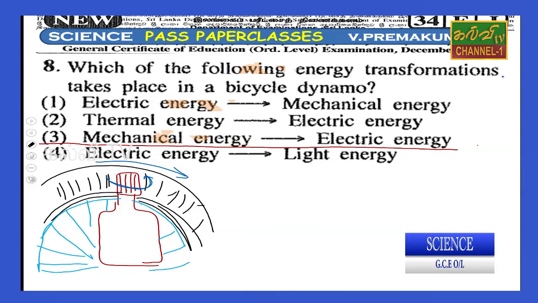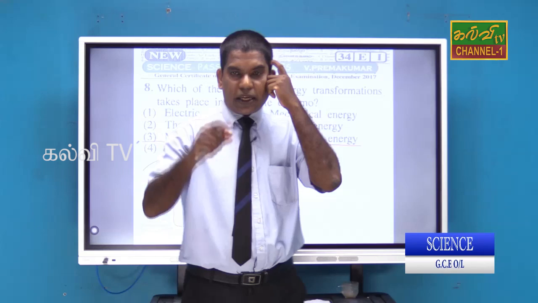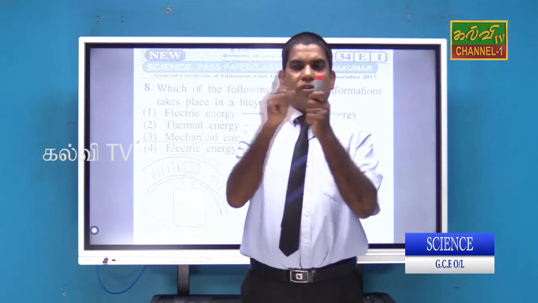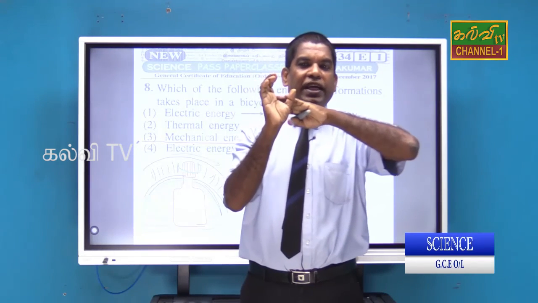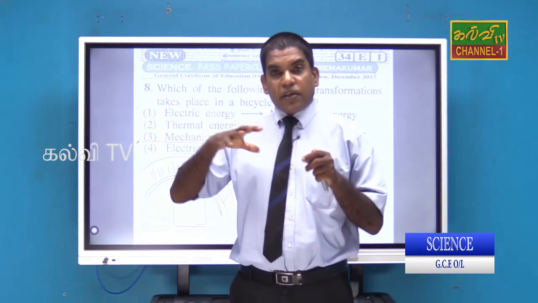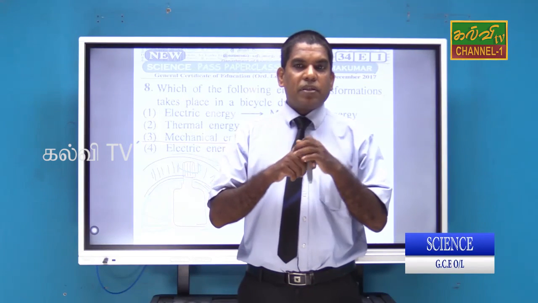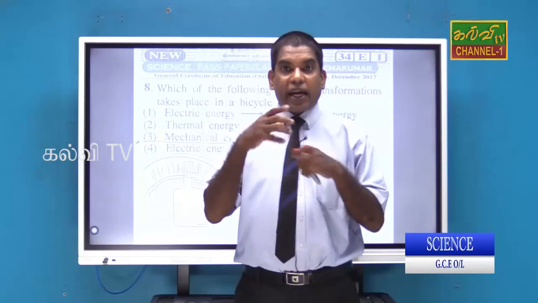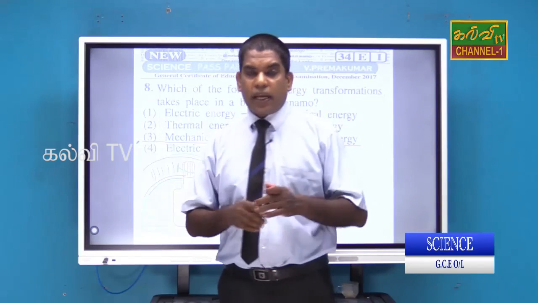I would like to show the direction of the dynamo, but the direction drawn is wrong; actually the dynamo is turned that way. The head of the tire is always attached with the dynamo, and when we cycle, the mechanical energy is converted into electric energy in the dynamo.